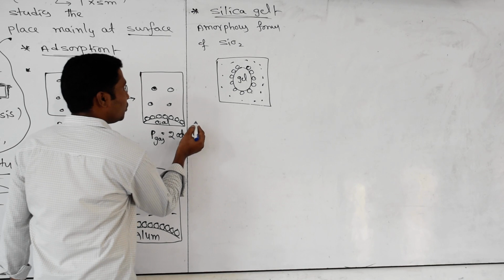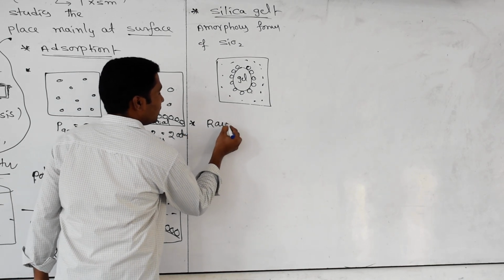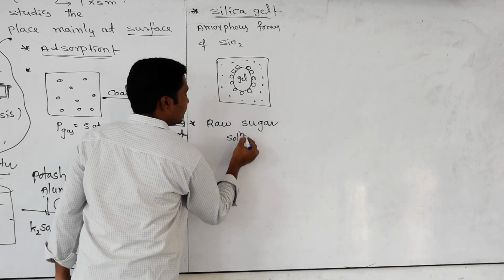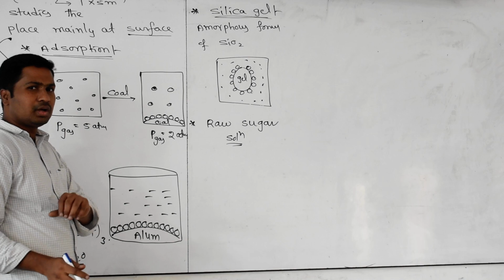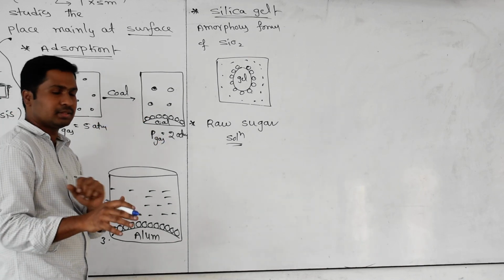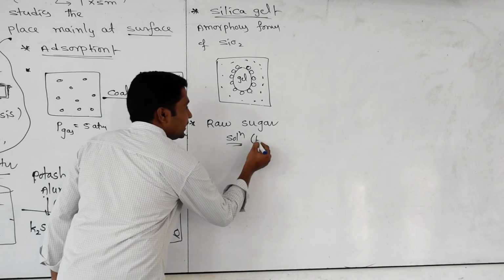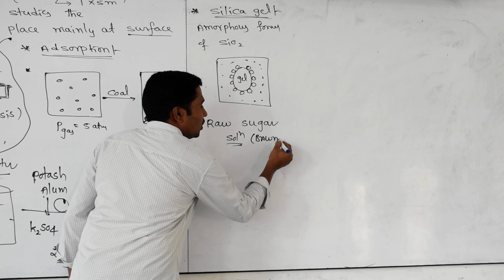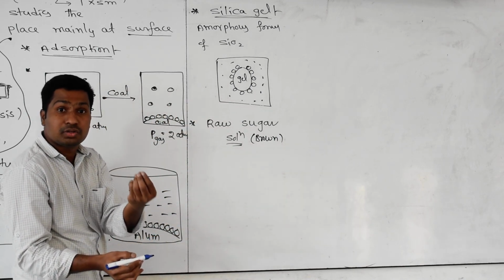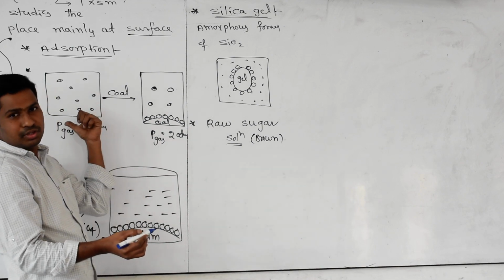And you can see one more example. Take raw sugar solution. Raw sugar solution means what? It is the stage before getting perfect sugar, in the sugar industry, from the last to the second stage. Raw sugar solution is basically brown in color. Why? Because it still has some muddy particles. Now I want pure, white-colored sugar. What should I do? I should do adsorption.